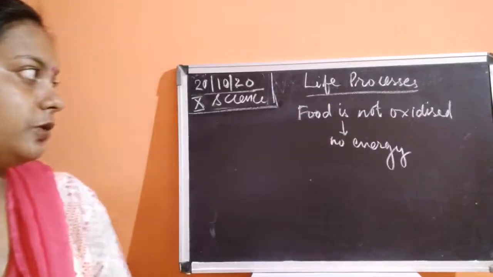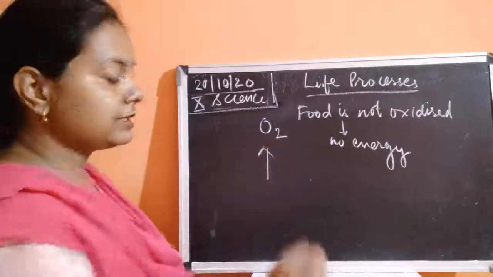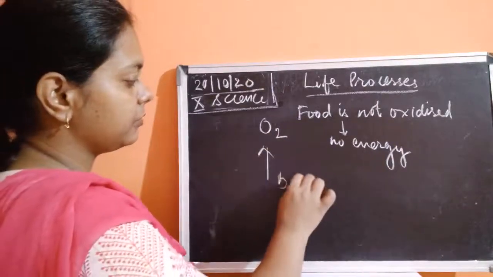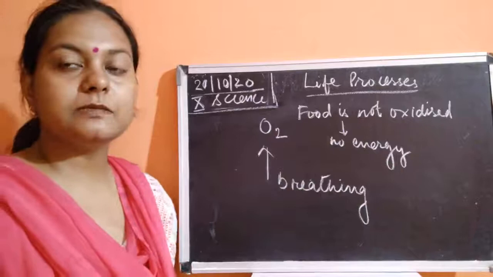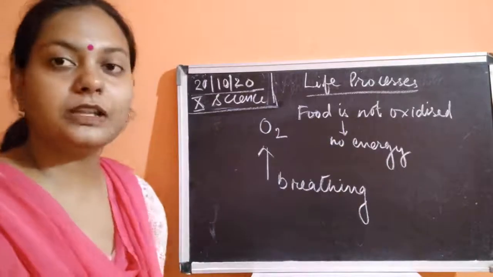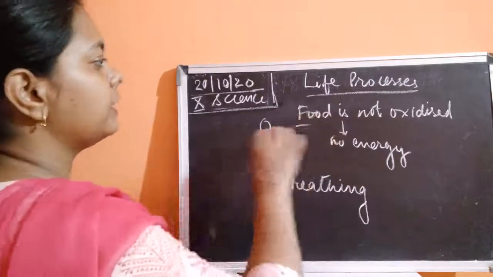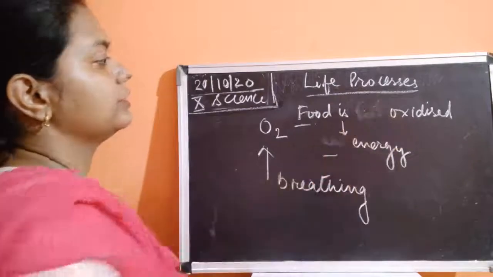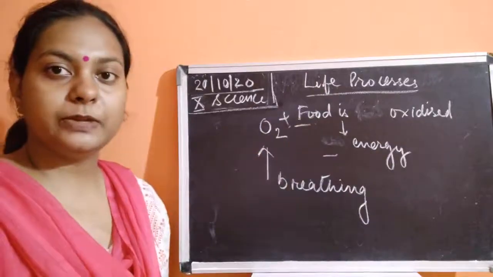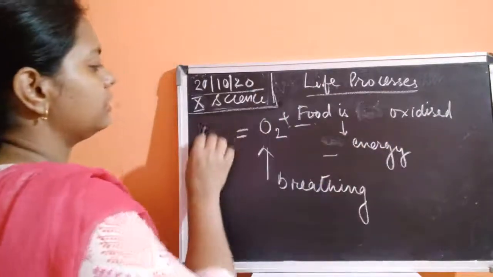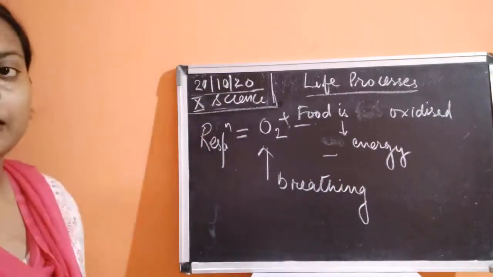And how will this oxidation of food take place? It is going to take place in the presence of oxygen. And how is this oxygen given to the system? It is given with the help of breathing. Children, breathing is a simple exercise of taking in oxygen and giving out carbon dioxide. Whenever breathing is combined with the oxidation of food, energy is released. When food is oxidized in the presence of oxygen, energy is released, and this complete process is known as respiration.